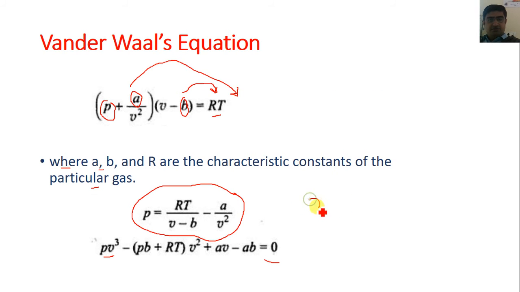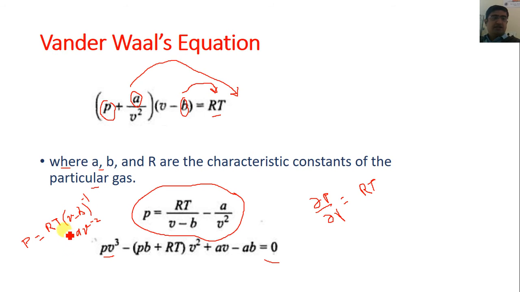Or if you want to find out the value of del P by del V, this term RT is constant, and we can also write this as P is equal to RT into V minus b raised to minus 1 minus a V raised to minus 2.